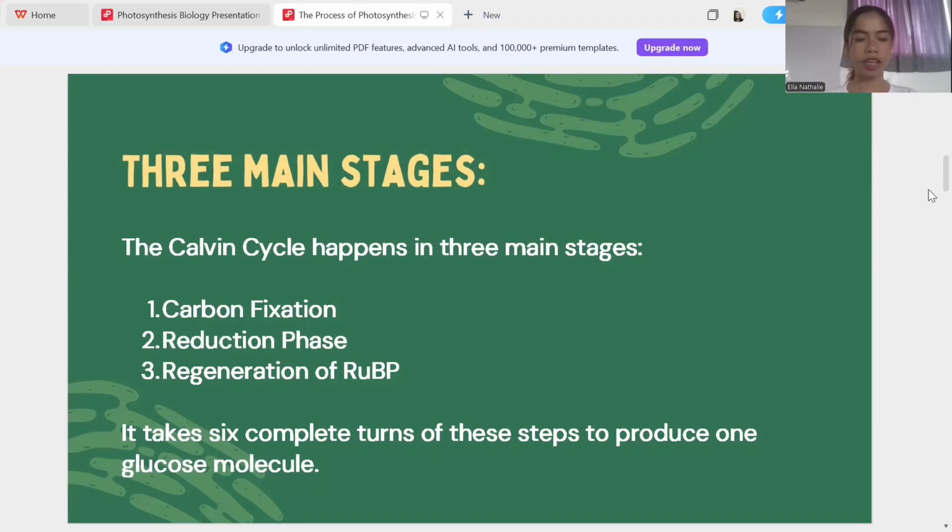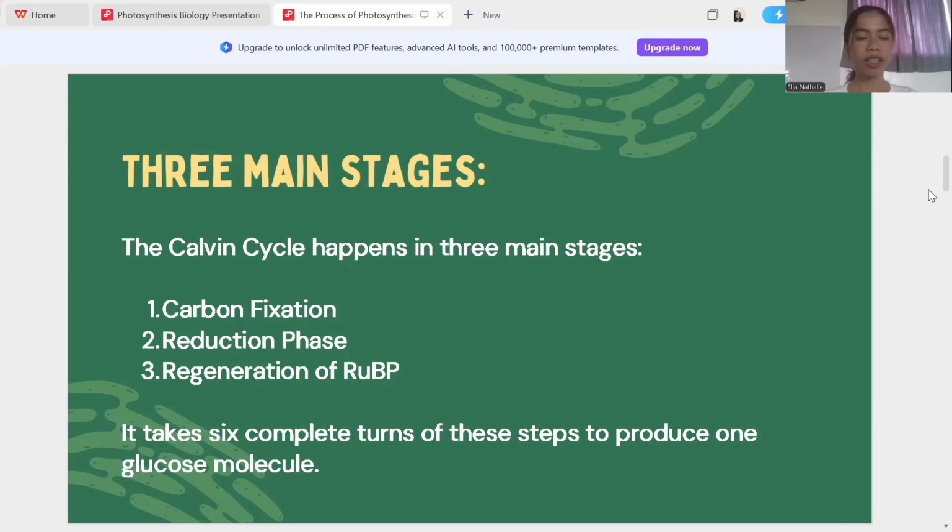Reduction phase. This is where ATP and NADPH come in. ATP provides the energy and NADPH provides electrons and hydrogen. Together, they reduce 3-PGA into G3P. Some G3P molecules will always be used to form glucose.